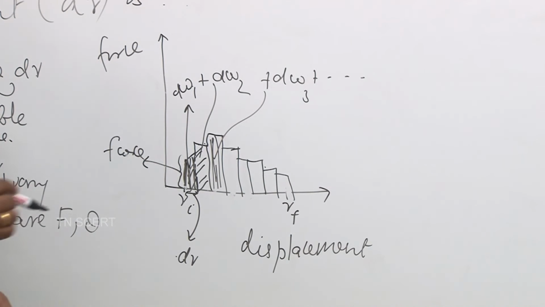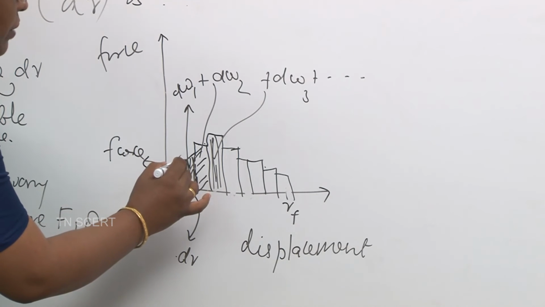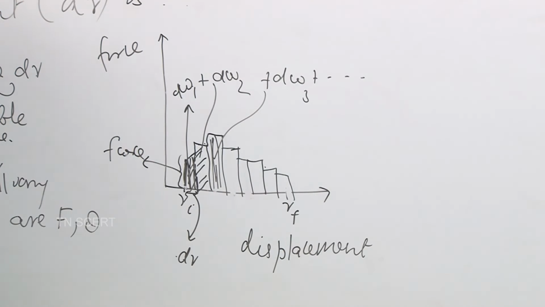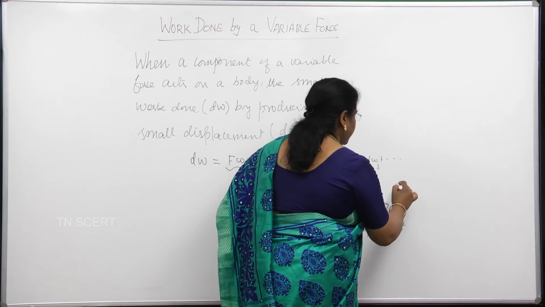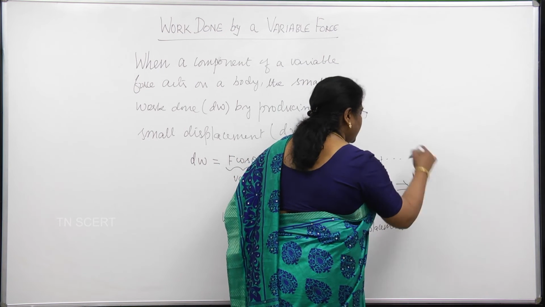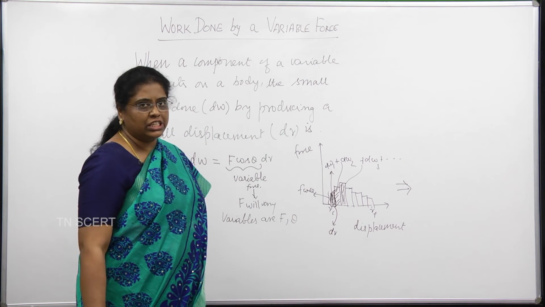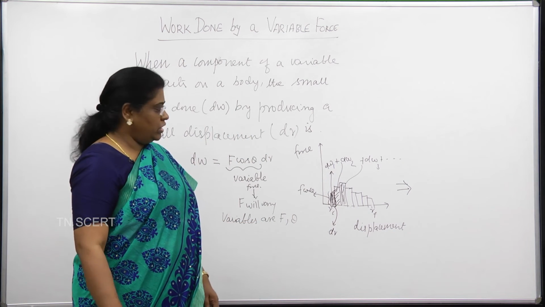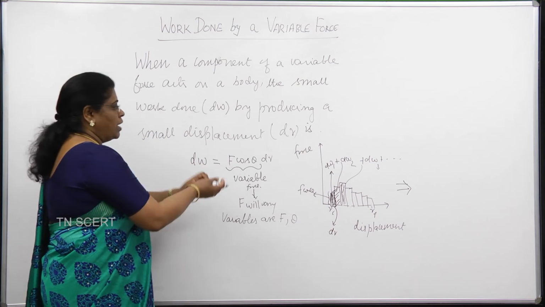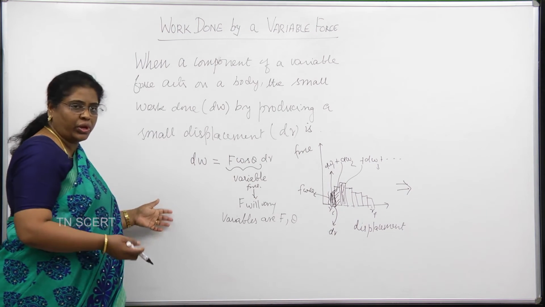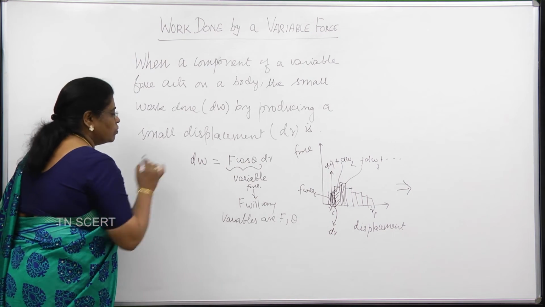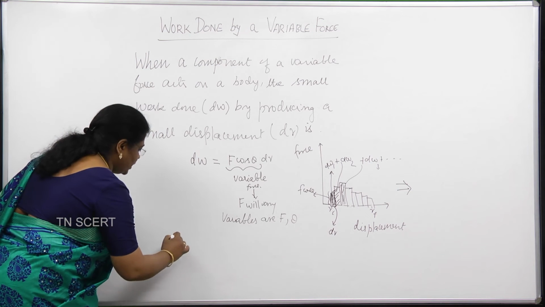So, you can take this as a summation of all the areas of the strips. The summation of all the areas of the strips can be replaced by integration. That would give the total work done. So, now let me apply the same thing in the equation here. So, this is a small work done. For total work done,